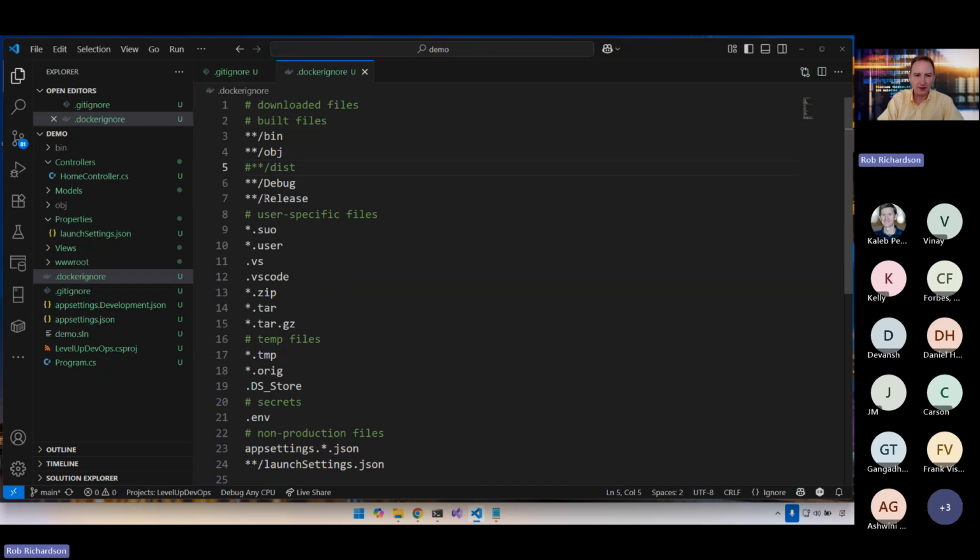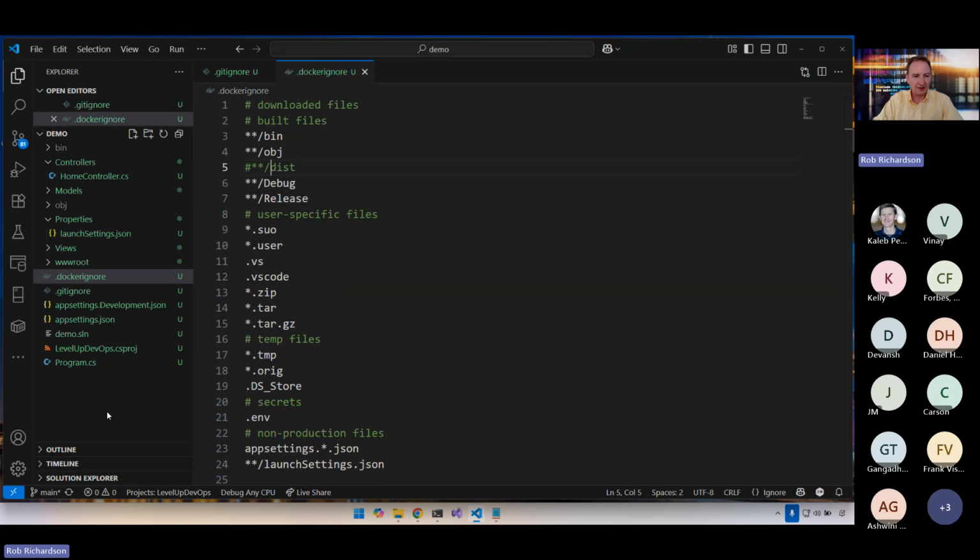That dockerignore file having the ** is kind of the only difference, that and the non-production files, from the gitignore file. So now we have a dockerignore file. That's perfect. This is everything that will never get copied into our Docker container. Even if we specifically ask for that file to get copied, it still won't get copied in. I hope that saves you the few hours it took me to figure that out, because I was like, I just want to copy this. Oh, it's listed in my dockerignore file.